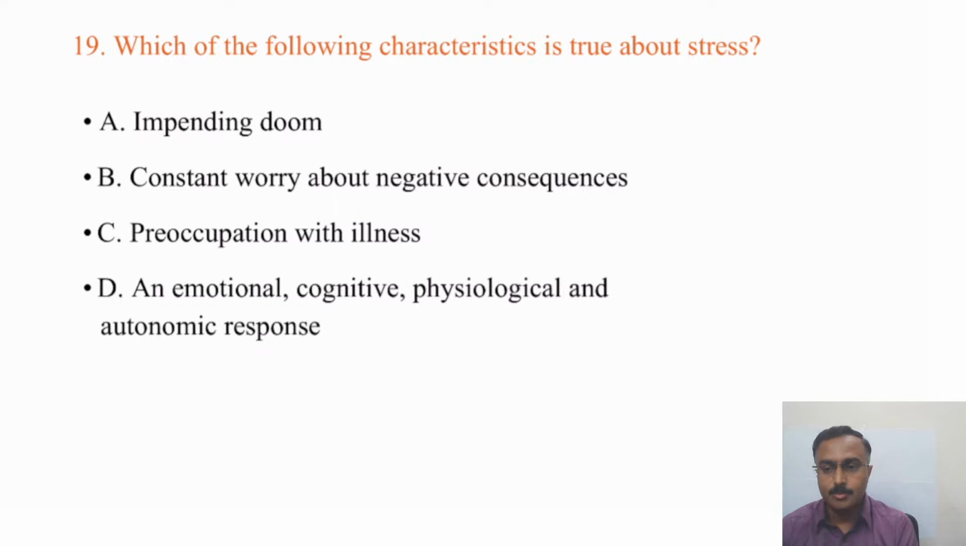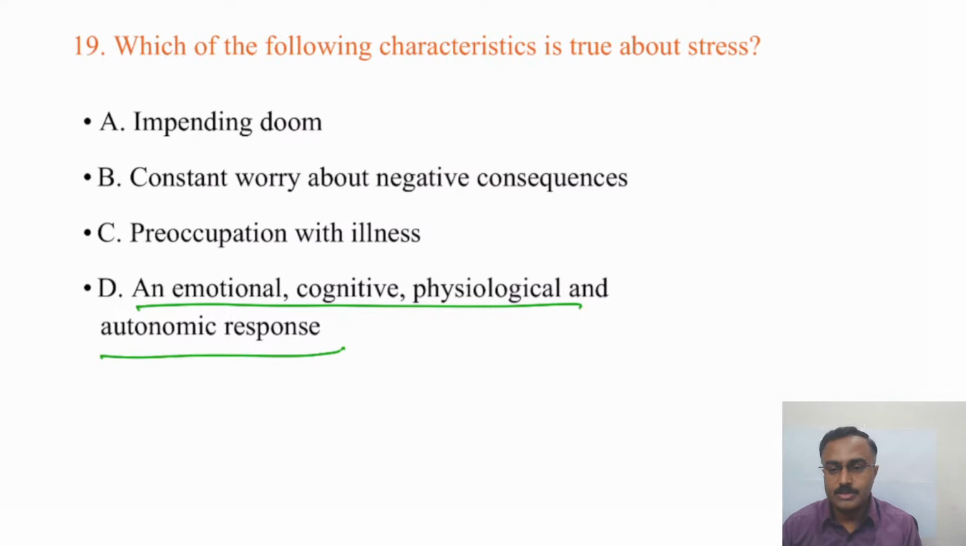Stardust says it's B. Any other answers? Dr. Prerna says it's D. Monisha, Dr. Purnami says it's B. The correct answer is, yeah, even Dr. Sukriti has got it right: an emotional, cognitive, physiological and autonomic response.